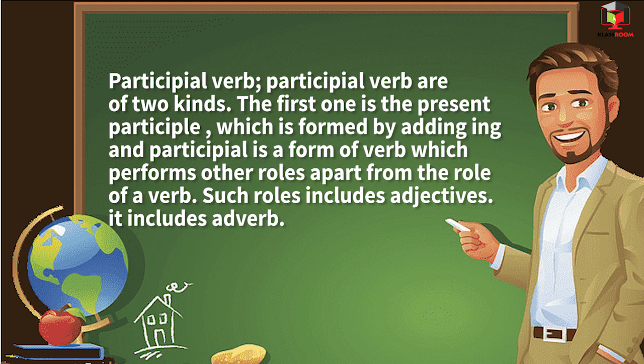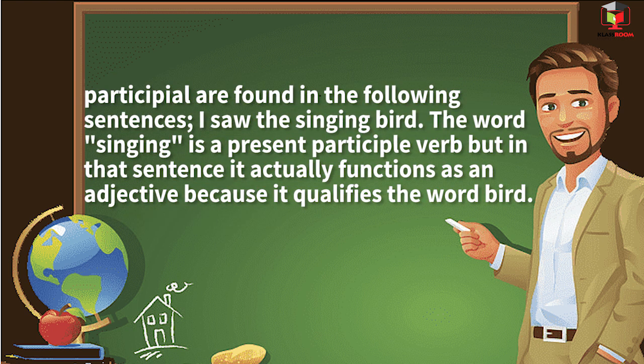The first one is the present participle, which is formed by adding ing. And participial is a form of a verb which performs other roles apart from the role of a verb. Such roles include adjective, it includes adverb. Participials are found in the following sentences. I saw the singing bird.